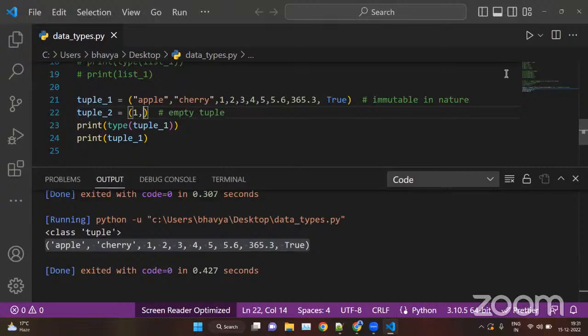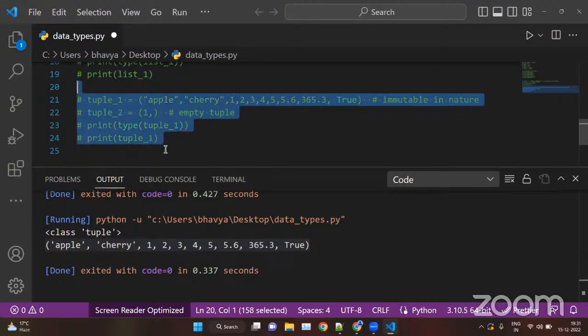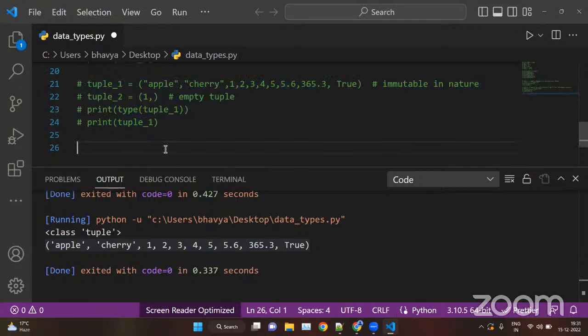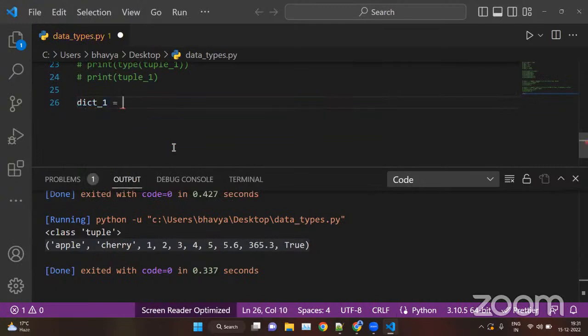Okay, when you run this, this is known as tuples, which are inside round brackets, and they are immutable in nature. We cannot modify, we cannot add, and we cannot remove the values. Then we have dictionaries. Dictionaries are inside curly braces.